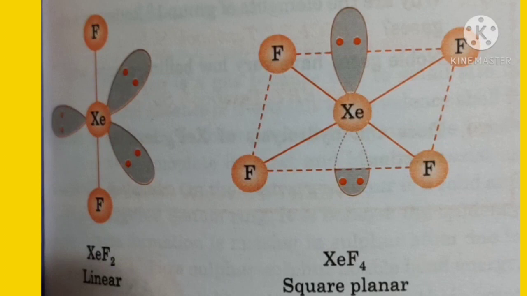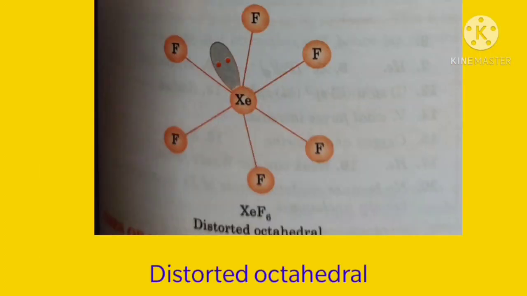So XeF2 is linear. Then XeF4 is square planar because the lone pairs are placed at the perpendicular orbitals. And XeF6 you can see is a distorted octahedral structure, as shown in the diagram.